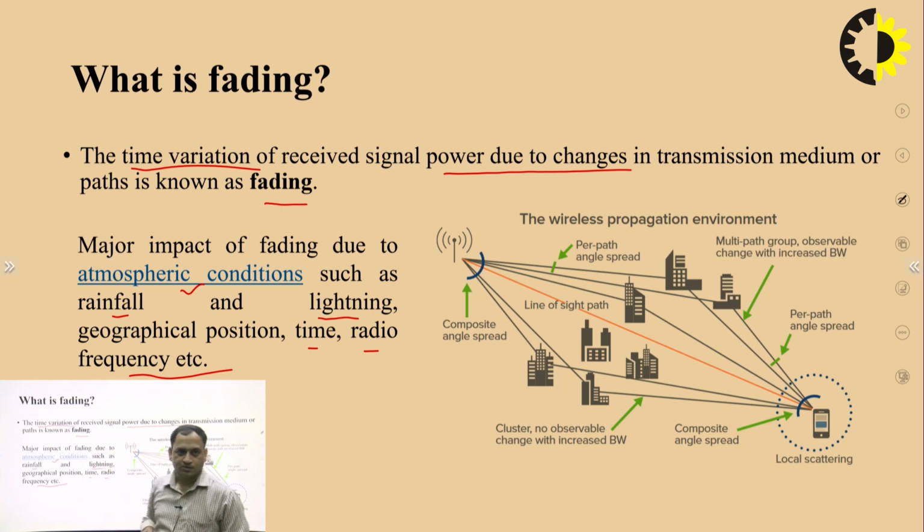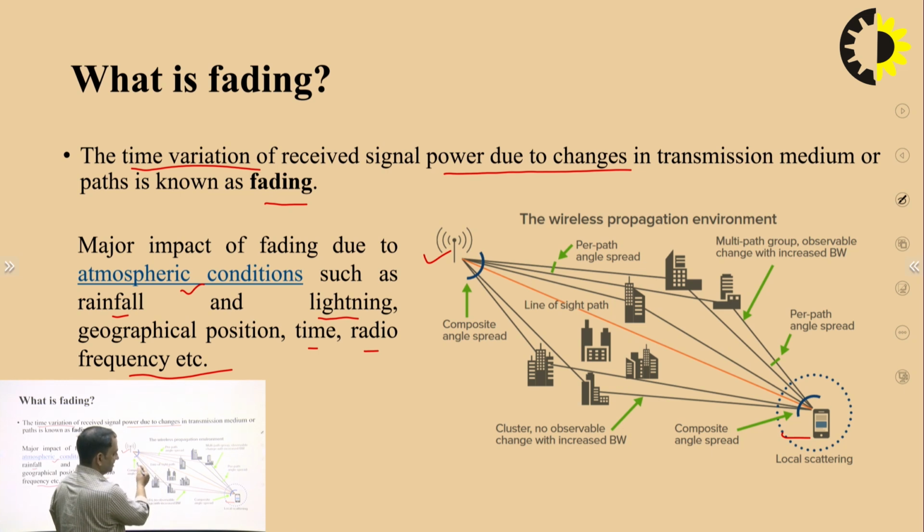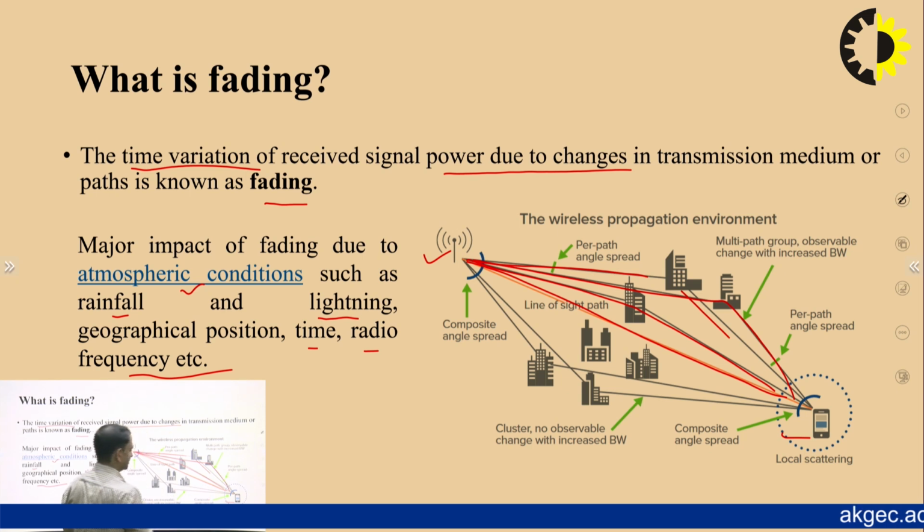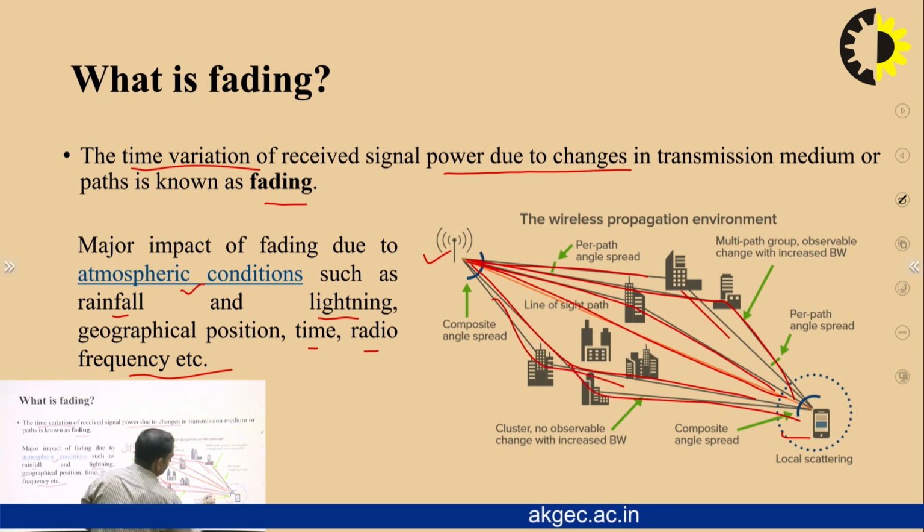In the diagram, this is the signal which is transmitted by the transmitter and received at the receiver. As I said, it follows multiple paths. It can follow like this and be reflected by this, and follow like this and be reflected by this, and this is the line of sight path, directly between the transmitter and the receiver. So multiple paths of the same signal are represented like this, but they are combined at the receiver.